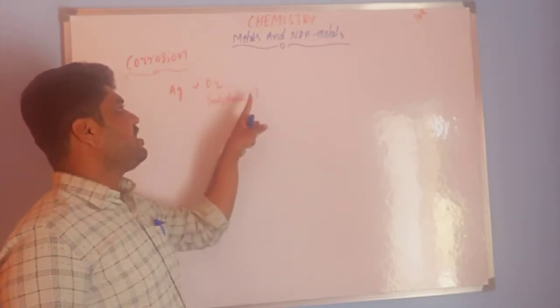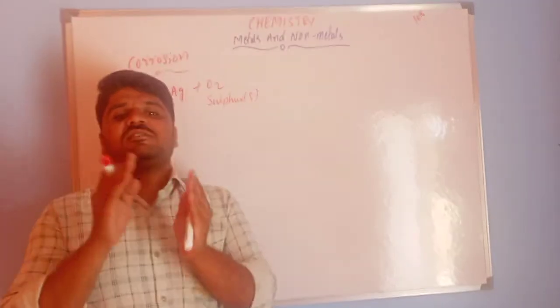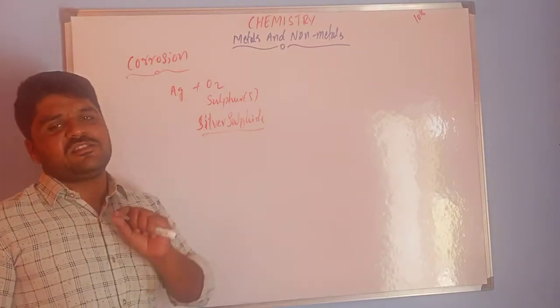In that air, oxygen and sulfur are present. When silver reacts with the sulfur in the air, it forms a black colored coating that we call silver sulfide.